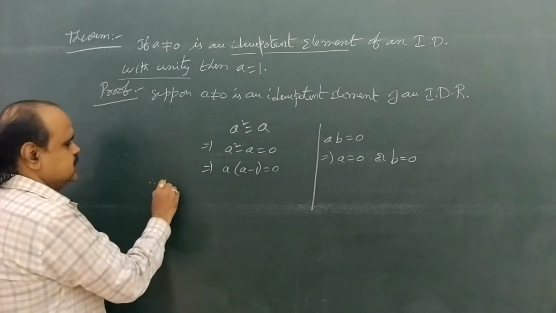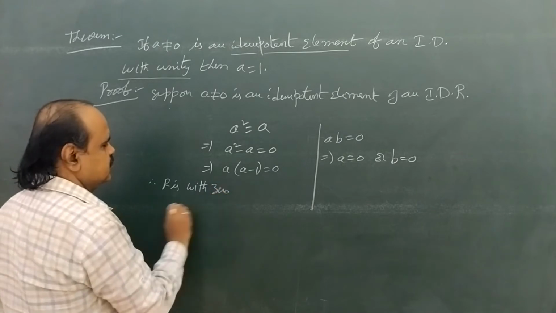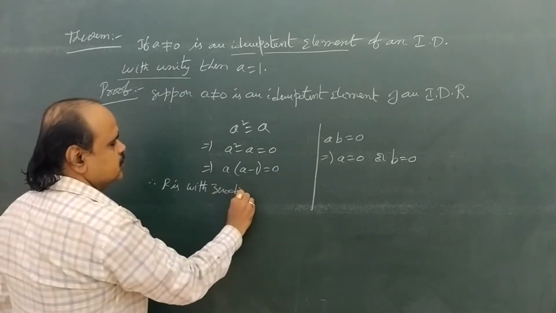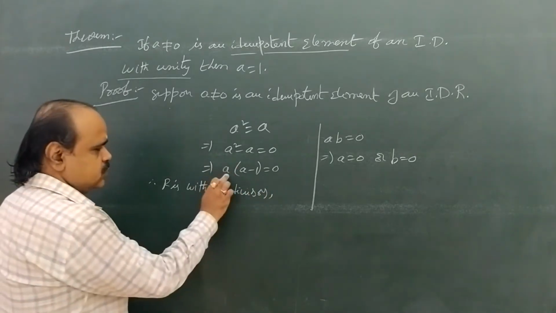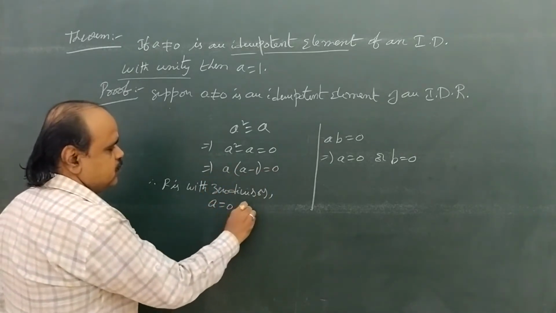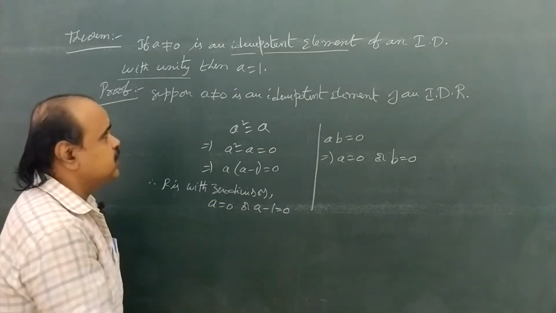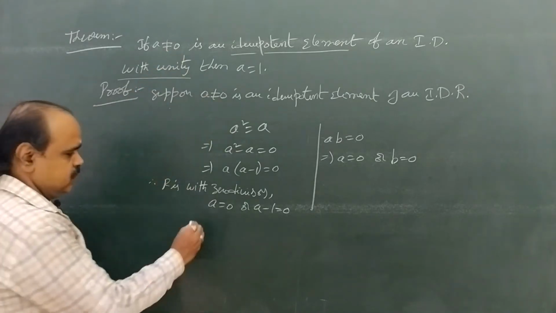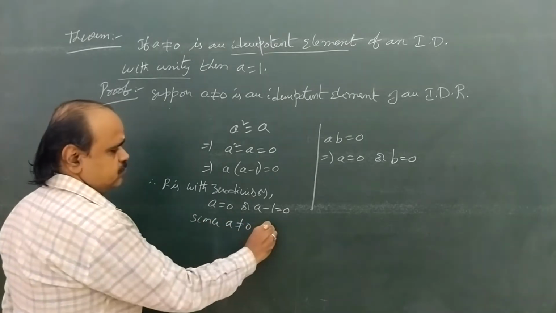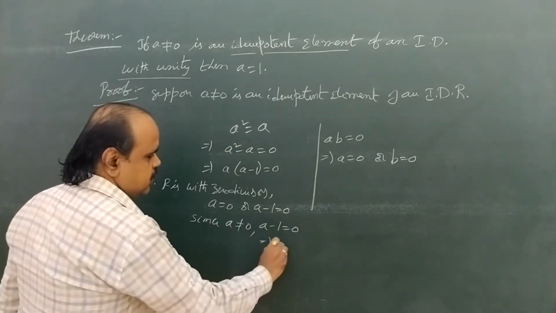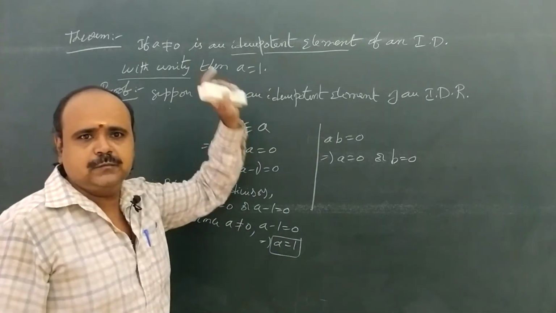So since capital R is without zero divisors, if ab equal to 0, then either a equal to 0 or a minus 1 equal to 0. But here a not equal to 0 is given. So since a not equal to 0, what do we have? a minus 1 equal to 0. So that implies a equal to 1. So we have proved a equal to 1.